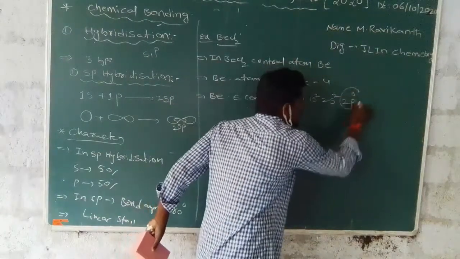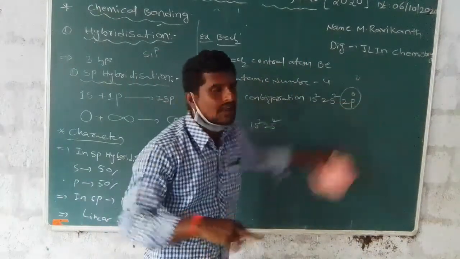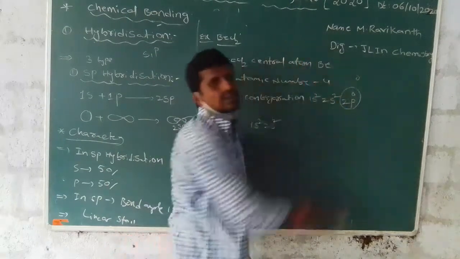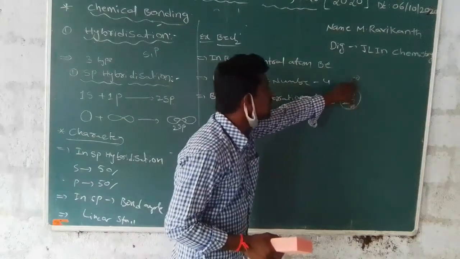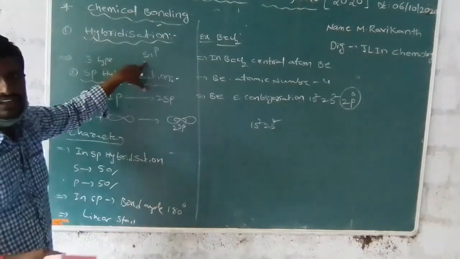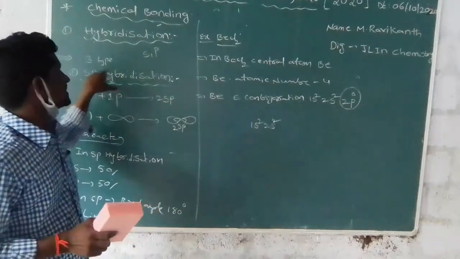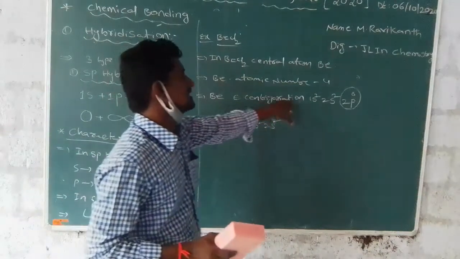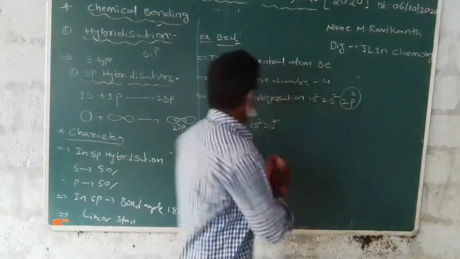In this, 2p0 means zero electrons. Totally in this configuration the number of electrons is 4. Due to p0, hybridization involves only the s and p orbitals. sp hybridization involves s and p orbitals due to beryllium electronic configuration 1s2 2s2 and 2p0.